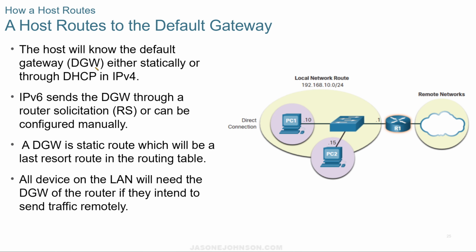The host will know the default gateway either statically or through DHCP in version 4, and v6 sends the default gateway through a router solicitation, or RS, or it can be configured manually. The default gateway is a static route, which will be the last resort route in the routing table, and all devices on the LAN will need the default gateway of the router if they intend to send traffic remotely.